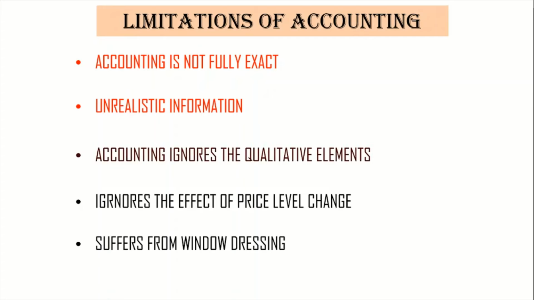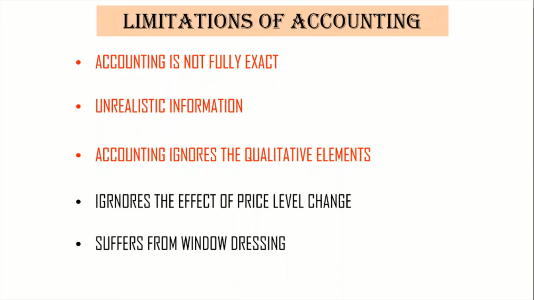This is the first thing we read: accounting records quantitative terms. It identifies transactions of a financial nature, which can be expressed in terms of money and measured in one particular unit, that is rupee. So accounting is confined to monetary matters only.